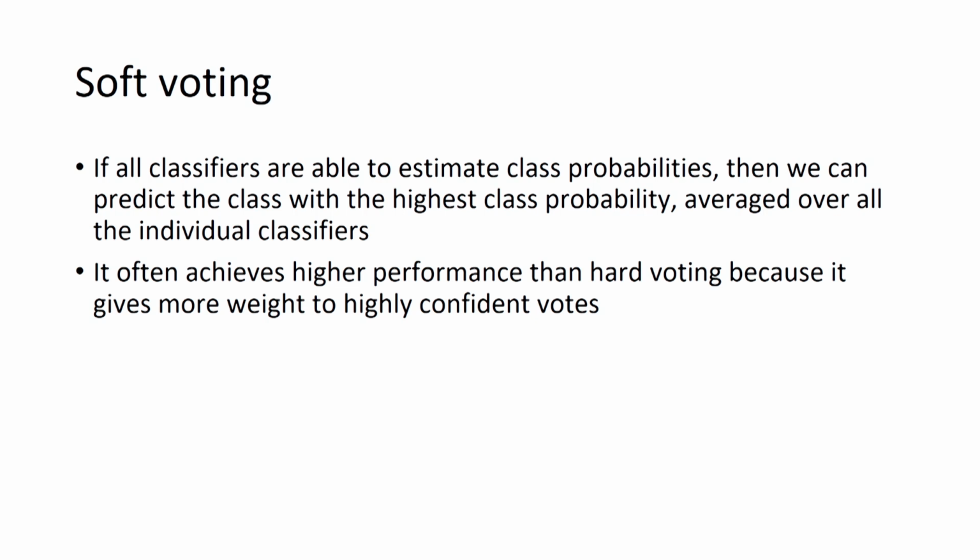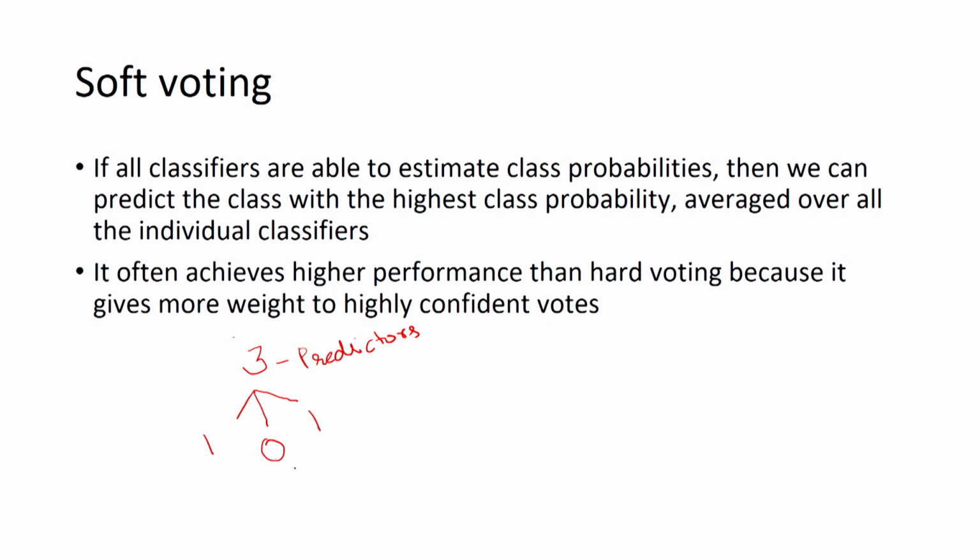So, let us see why soft voting classifier can be better than hard voting classifier. Suppose in case of hard voting classifier we are taking in the ensemble 3 base classifiers, 3 predictors, and one predictor is giving class 1 as an output for a new instance, another predictor is giving class 0 and the third predictor is also giving class 1.